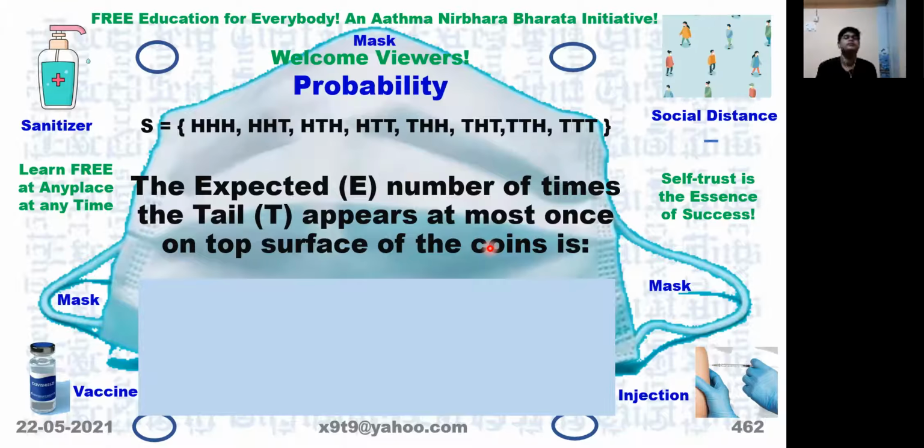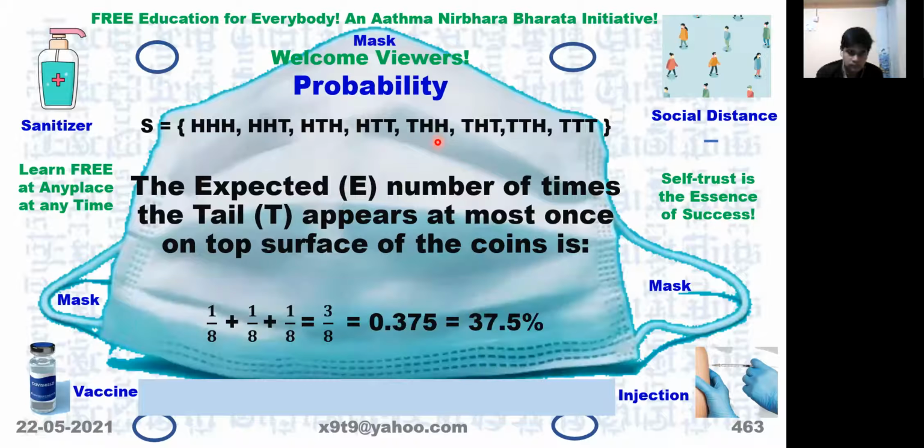3 times. Because you must go through the sample space always and then write the answer. So there is one T coming here, one T coming here, and one T coming here also. So it will be 3 by 8 or 37.5%.